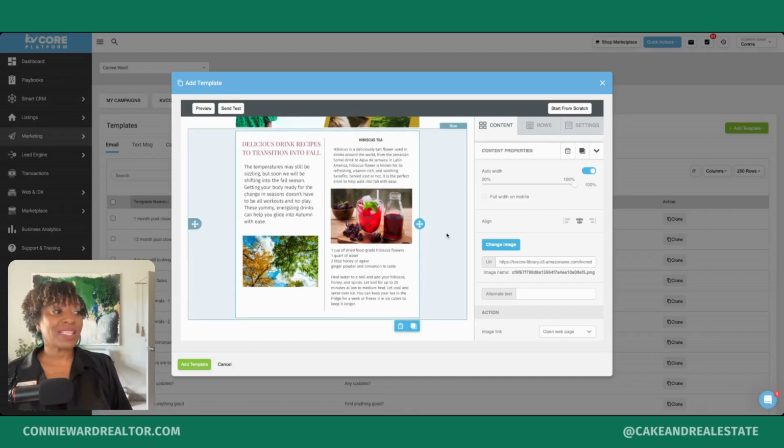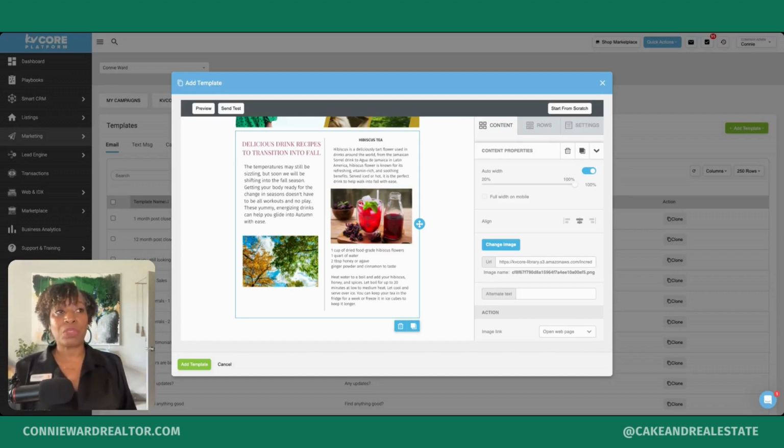So the next category that I have is a way for people, sellers in particular, to obtain their home valuation or find out what their home is worth, right? How to build more wealth, assess their equity position, and things like that. And I'm also subscribed to Homebot. So I have a link that I will send them to my Homebot site so that they can sign up to receive monthly updates on their home value.